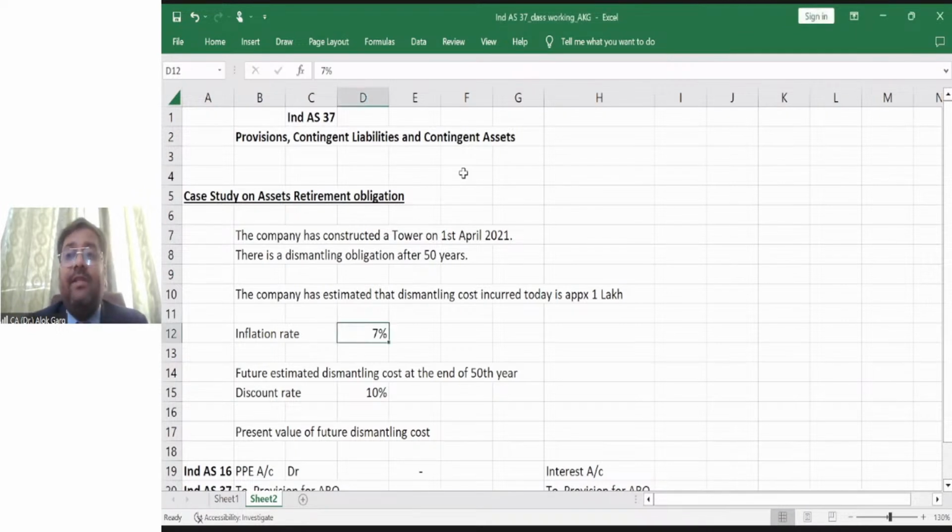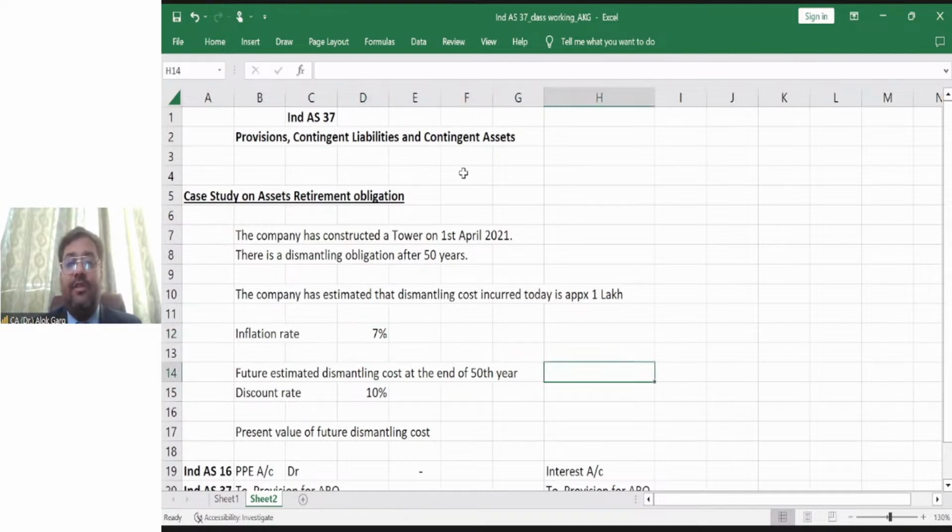Friends, if the inflation rate is 7%, and the cost has to be incurred after 50 years, with the current cost being 1 lakh rupees, we are calculating what the equivalent amount after 50 years would be.